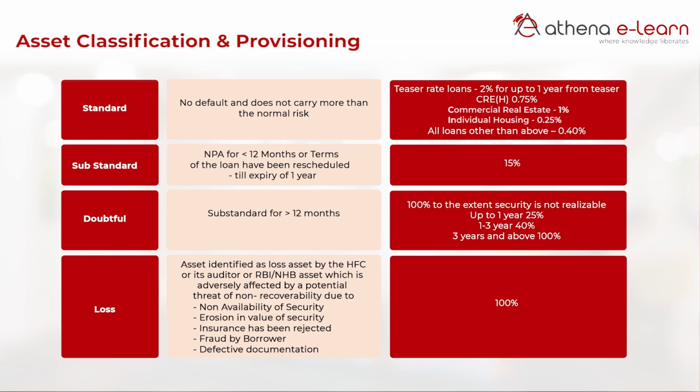Also, cases where there is a fraud, where forged documents have been given or the property has been fraudulently sold off or there are other instances of fraud in the loan, those assets also need to be classified as a loss asset. There can be other instances also, like where there was damage to the property and an insurance claim had been lodged, but for some reason the insurance claim has been rejected by the insurance company. There again, the chances of getting the money back is very less.